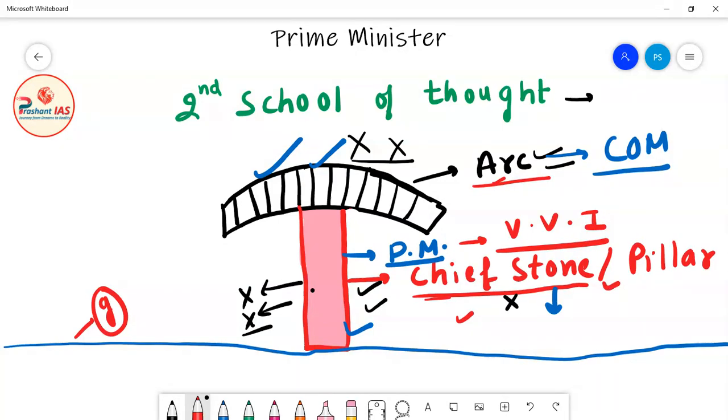So if the Prime Minister of India falls, then the entire COM will fall. So this school does not consider the Prime Minister as first among equals. This school of thought considers the Prime Minister as the most important part of COM. The Prime Minister is the chief stone, chief pillar of the Council of Ministers.